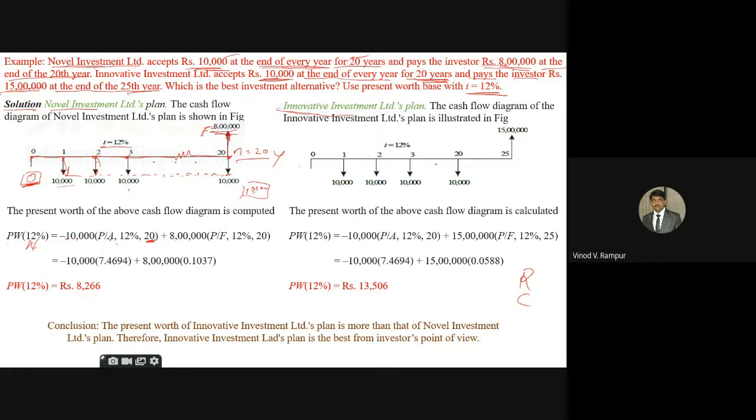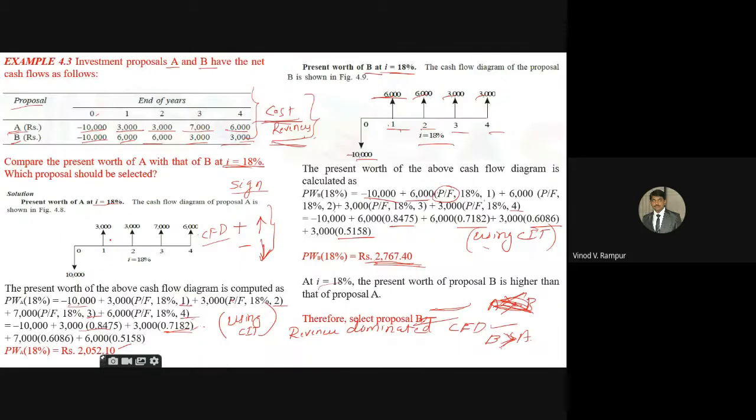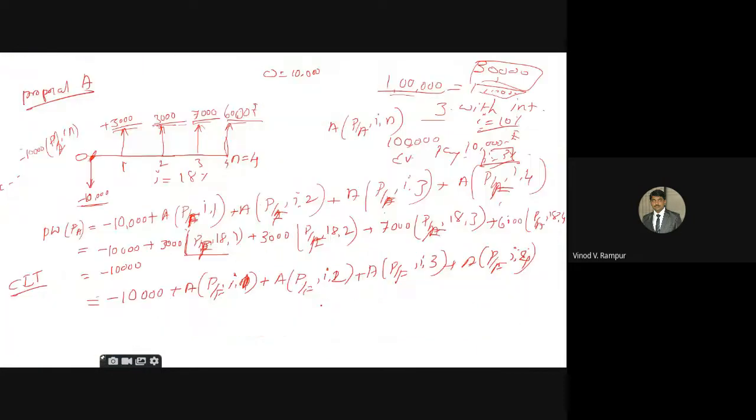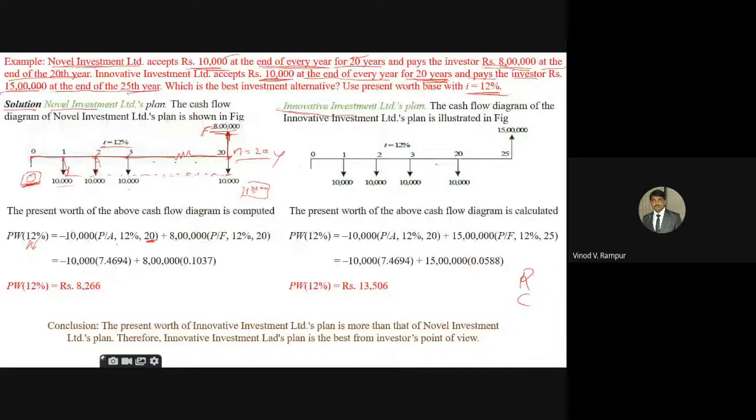In your mind, in the previous problem, what I said was at the first year, second year, third year, fourth year, you are going to get the money. Now you just see this problem. I wrote P by F, I, N for the first year, P by F, I, N for the second year. Sir, why are you not writing P by F here? Why have you written P by A?